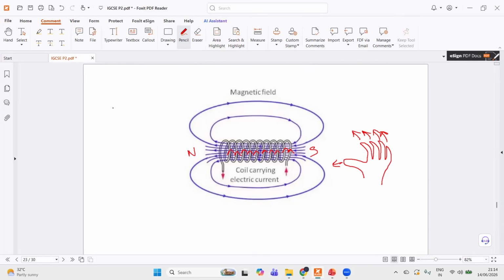And you also need to know the shape of the field and direction of the field around a straight current carrying conductor. And this is concentric circles. And again, the direction is found out a bit differently this time, again using the right hand grip rule. So for this scenario, the thumb indicates direction of current and the direction of the grip indicates direction of magnetic field. So if we apply the right hand grip rule here, this would be the shape and direction of the magnetic field around a straight current carrying conductor.